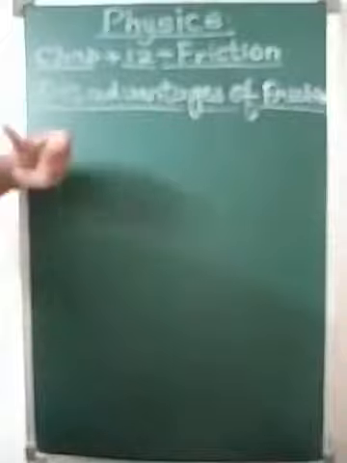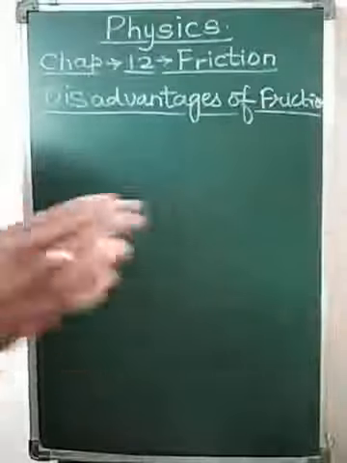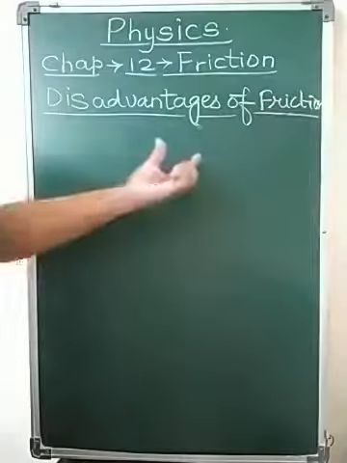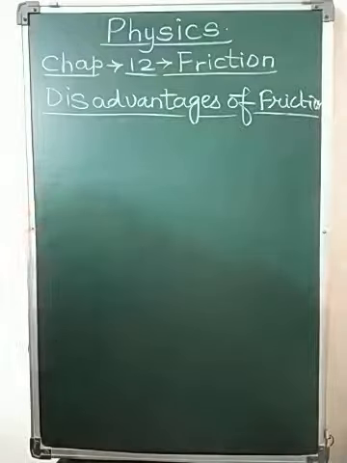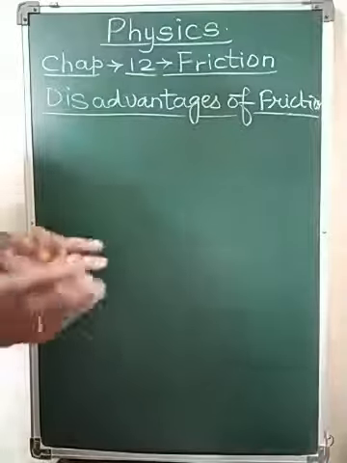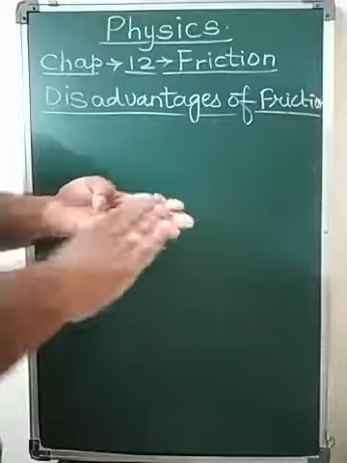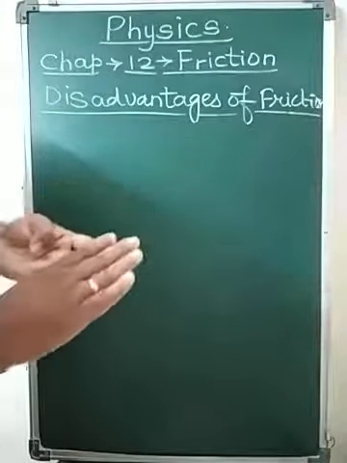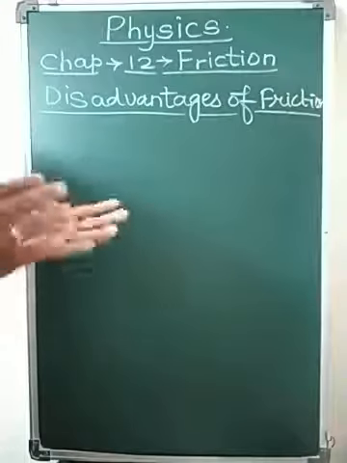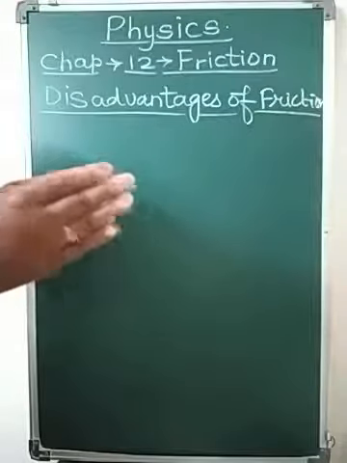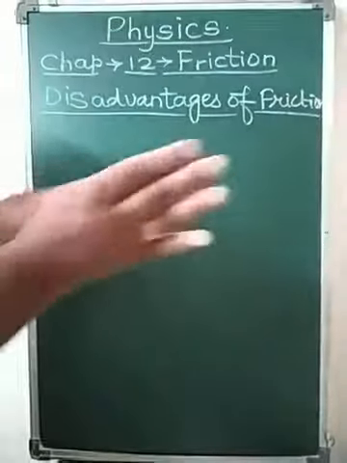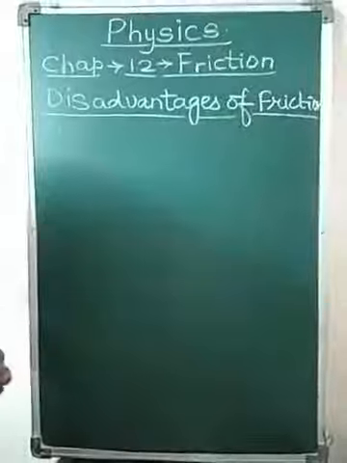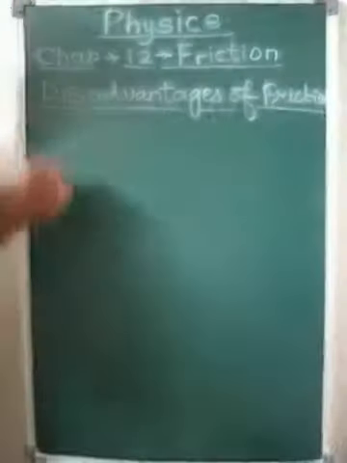Now, what are the disadvantages of friction? Since friction is caused by the rubbing of surfaces, where there are irregularities between the surfaces, there are two main disadvantages. For example, during the winter season, if you are feeling cold, you start rubbing your hands, and it makes the surface of your hands warm. That means when two objects rub on each other, heat is generated.